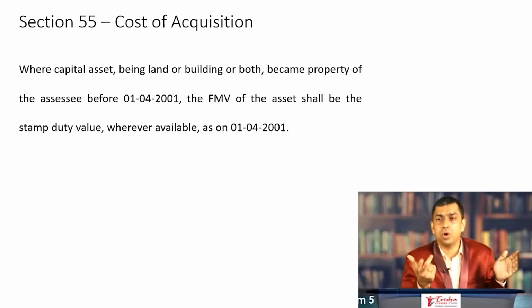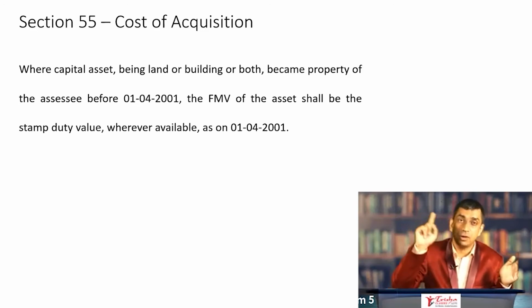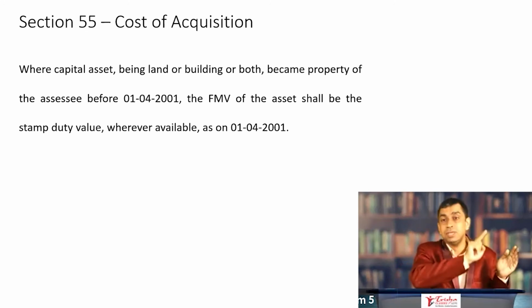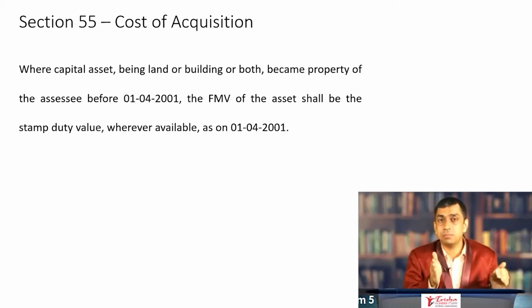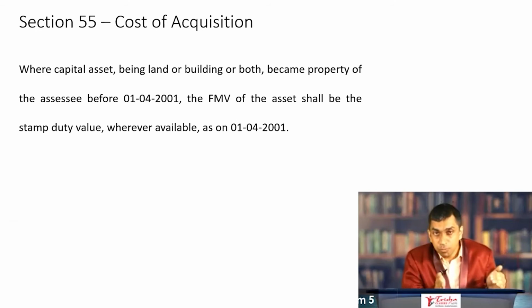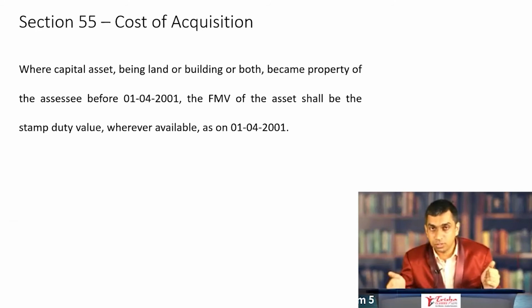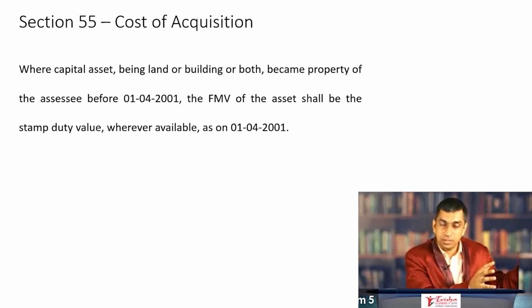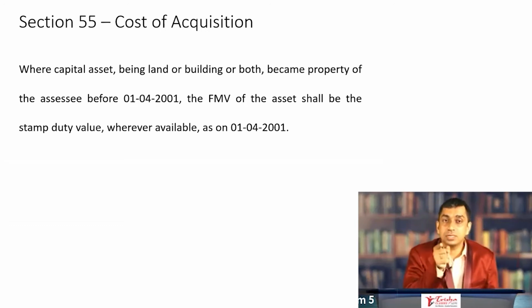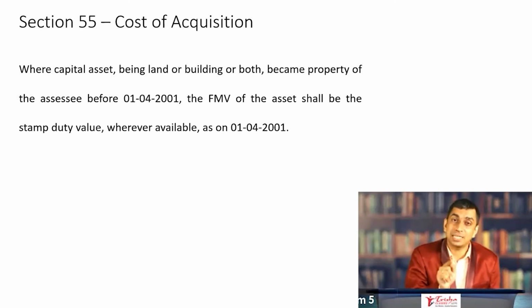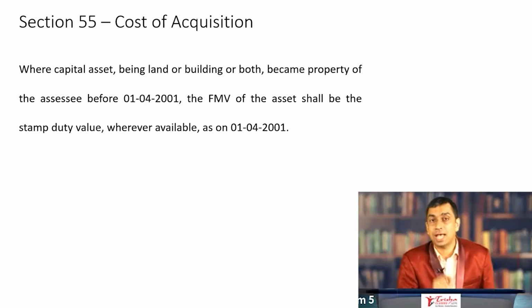Fair market value is what? The definition was slightly vague before. Do you go back to 1/4/2001 and look at the stamp duty value? Do you value it with a valuer now? But the valuation as on 1/4/2001 was slightly difficult in practical terms. So now the law has provided some clarity where they have said that if it is an immovable property, being land or building or both, and it is acquired before 1/4/2001, where the SSE is given an option to choose a cost of acquisition, the fair market value option available to the SSE would be the stamp duty value of the immovable property as on 1/4/2001.